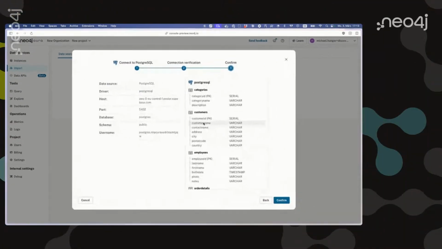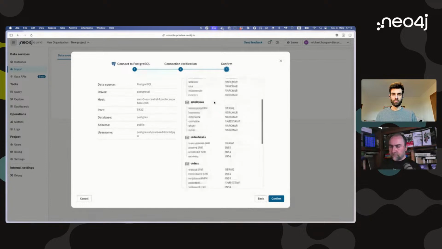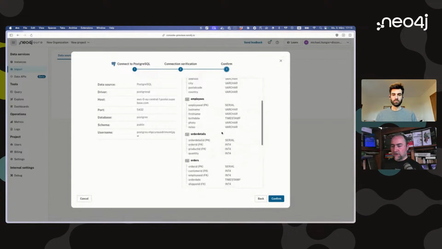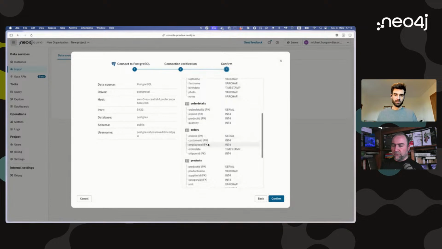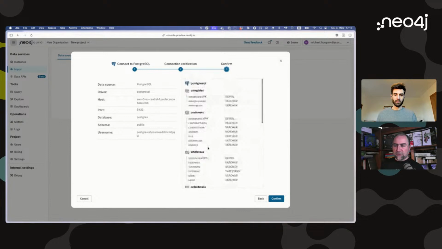And so we see basically what our primary keys are here, and what our foreign keys are as well. So it also detects foreign keys, which is of course helpful when you want to do a graph model, right? Because you want to have the relationships in here as well. So, for instance, for our order details, we have the foreign keys here in orders as well. We have customer ID, employee ID, and so on. All this looks very much like what I just showed you in Supabase itself, right? So this looks actually quite good. So let's confirm, looks good.